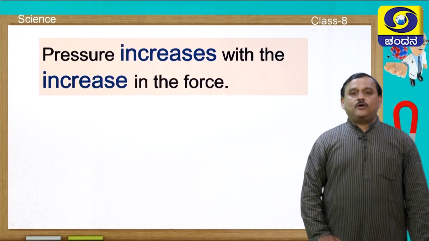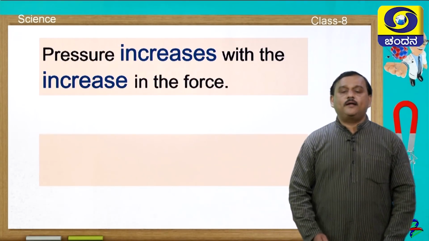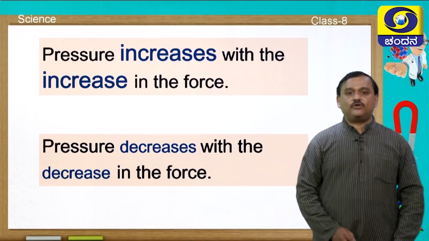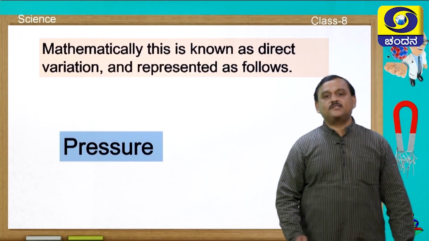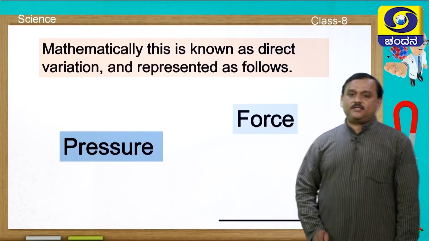And next, pressure increases with an increase in force, and pressure decreases with a decrease in force. This is known as direct relation. Mathematically, this is known as direct variation, and it is represented like this.